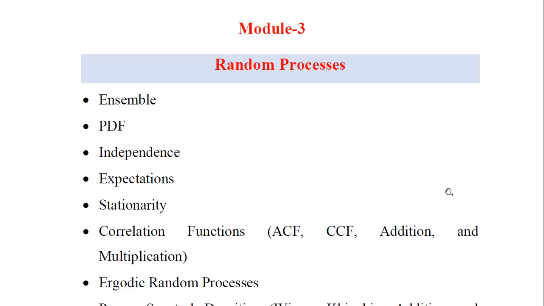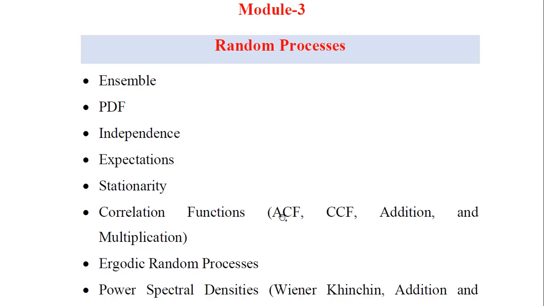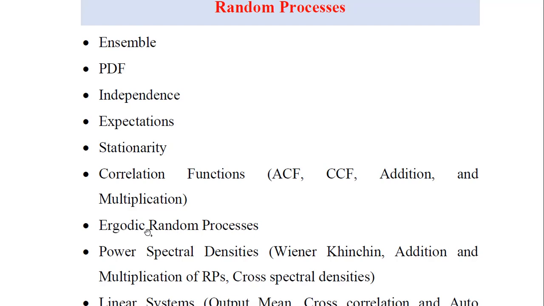Today we are going to start with a new module. The topic being random processes. Under random processes, we are going to learn about subtopics of ensemble of random process, PDF of random processes, independent random processes and their PDF, expectations of random process, stationarity, and correlation functions like autocorrelation function, cross correlation function, and addition and multiplication of any two or more correlation functions. We are also going to focus on ergodic random processes under this module.